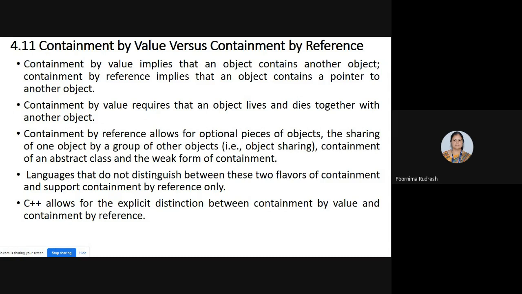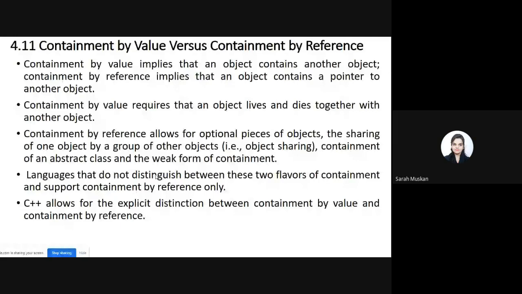It is just like yesterday, pass by value and pass by reference. Understood? Yes, Sarah? Hello? Hello. Ma'am, am I audible?